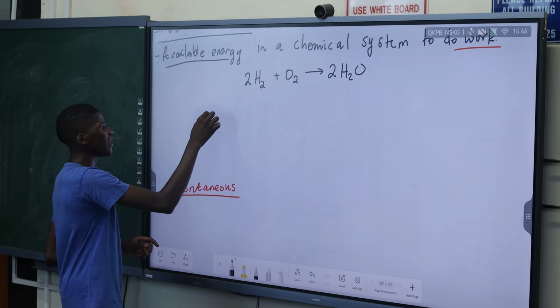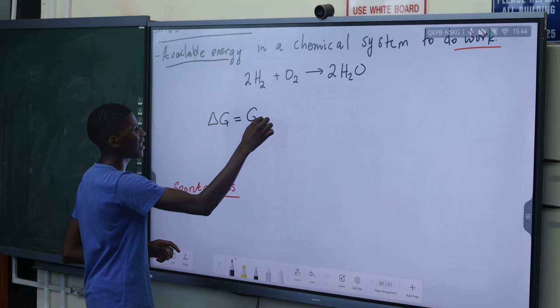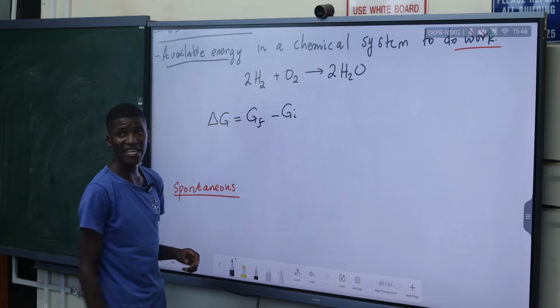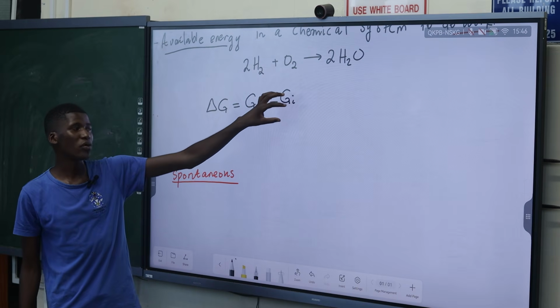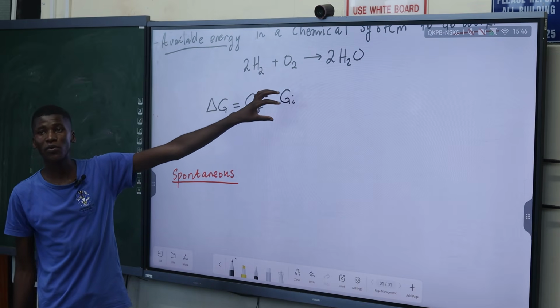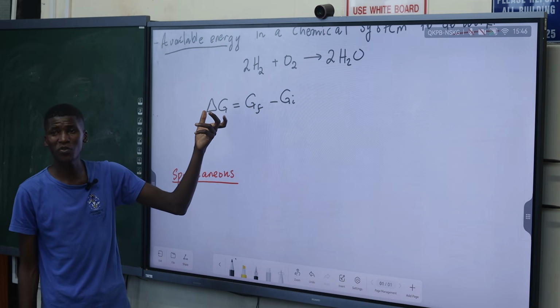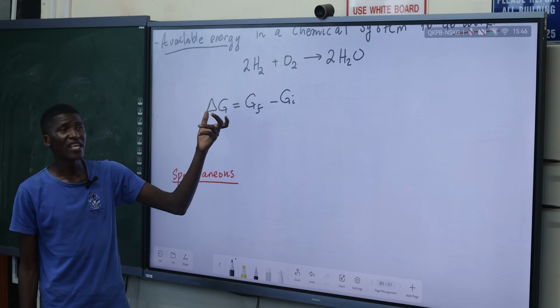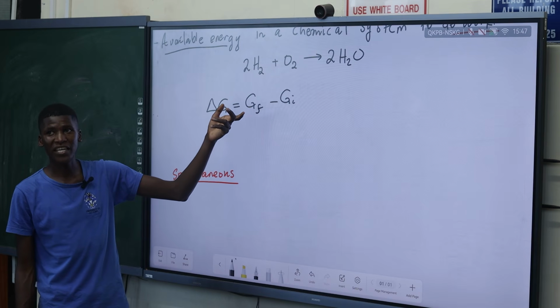Gibbs energy change, basically you are calculating the difference between the initial and the final Gibbs energy. If your Gibbs energy initially is bigger, then finally we have a smaller value. Mathematically, if G initial is greater than G final, delta G is negative.